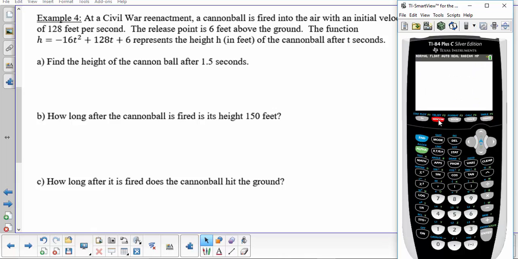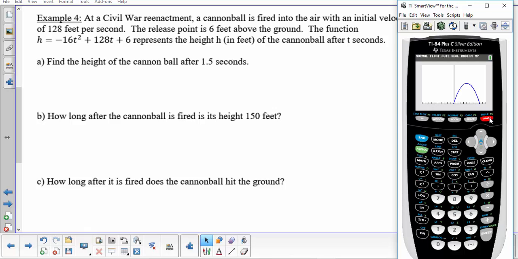So we press window, and from here, I'm only going to change my y max for right now. When in doubt, I like to change my y max to something really big because then it's easier to move it down instead of keep trying to make it bigger and bigger. So I'm going to start with 500. I don't think a cannonball can go 500 feet in the air, so we'll hope that's enough. There it is. Good.